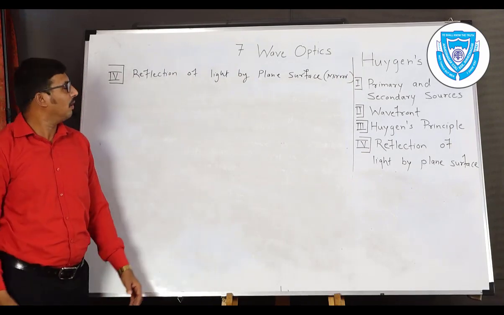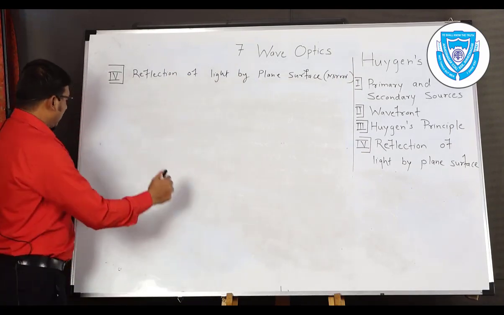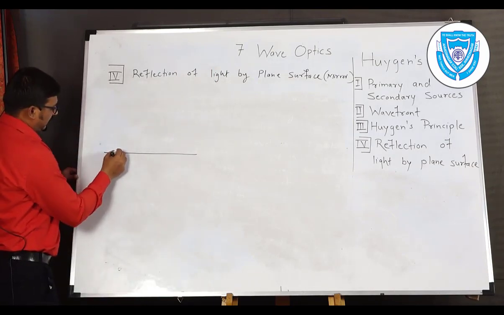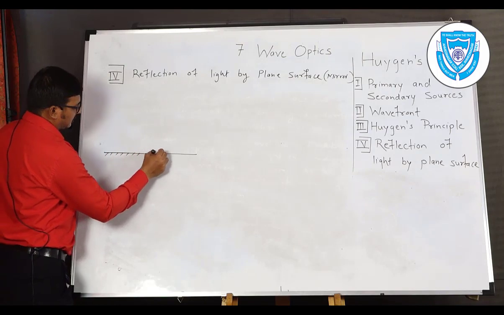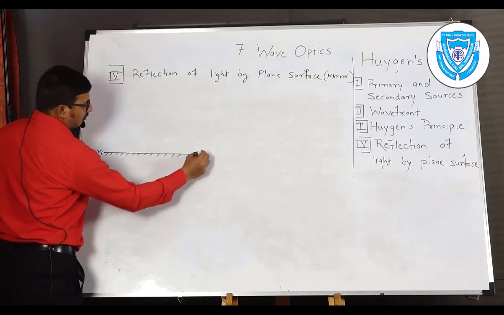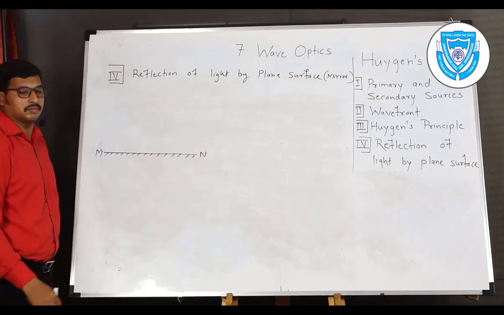We have an example of a mirror like this. Now consider a plane mirror, which we kept or arranged horizontal. This point is suppose M and N of mirror.